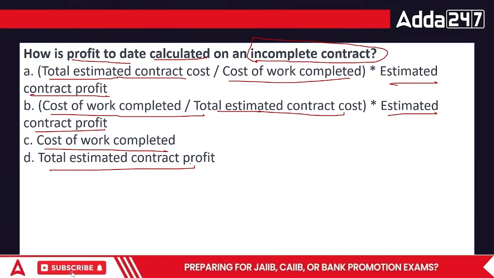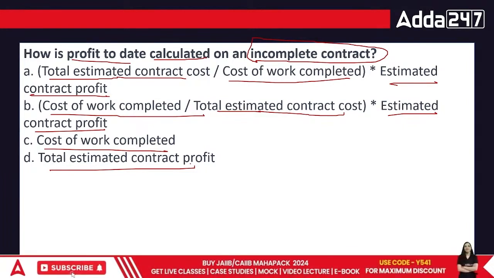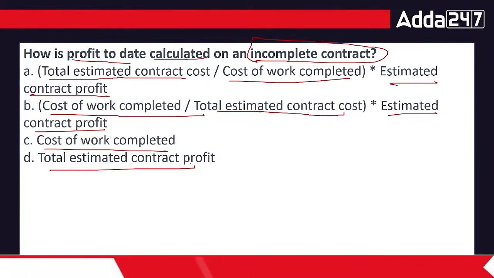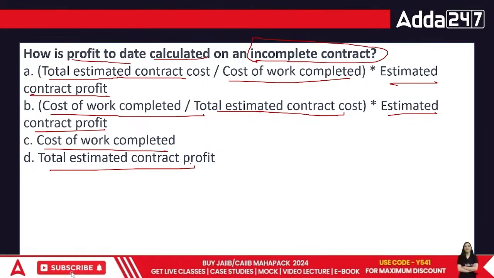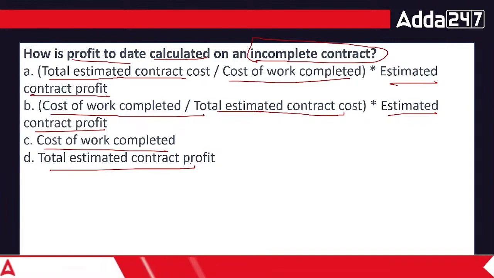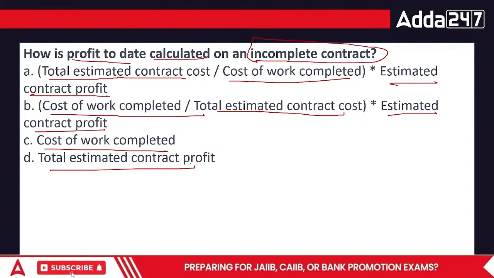When we talk about an incomplete contract which is not fully done, obviously we will not pay for the entire work. We would be paying only for the work which is actually done. The rule is, because if I give the entire money at once, probably the person will not do the work properly, which is very dangerous for us, because if he leaves the work in between, how will we handle the entire situation?